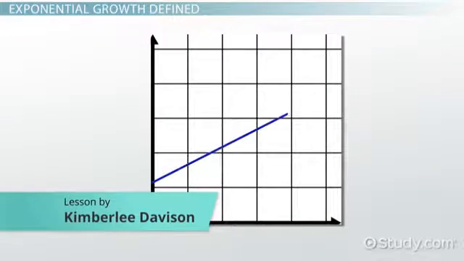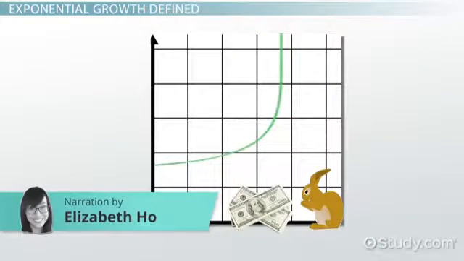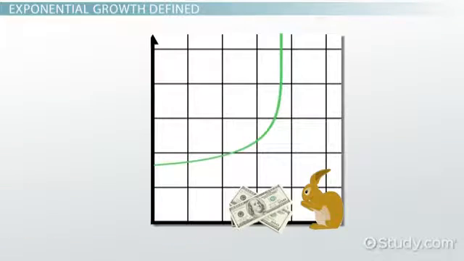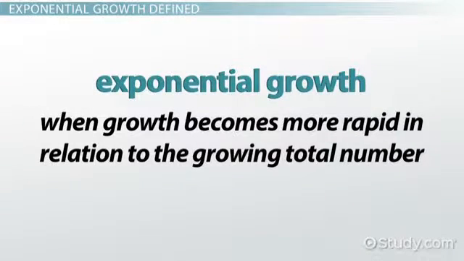Some things grow at a consistent rate. Money, or the descendants of mating rabbits, for example, can grow faster and faster as the total number itself gets bigger. When growth becomes more rapid in relation to the growing total number, then it is exponential. Exponential growth is extremely powerful.